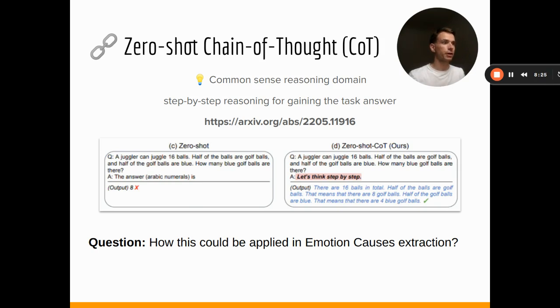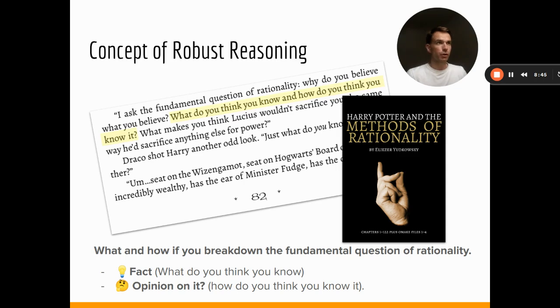However, the question is how the same concept could find its application in emotion causes extraction, because this is more like a linguistic task where we're dealing with unstructured data, and it's quite hard to implicitly extract such information. In order to answer this question, this is what brings me to another novel book that represents revised knowledge about